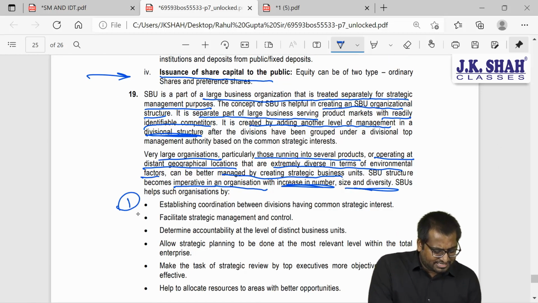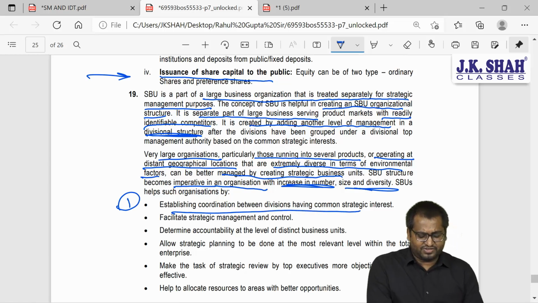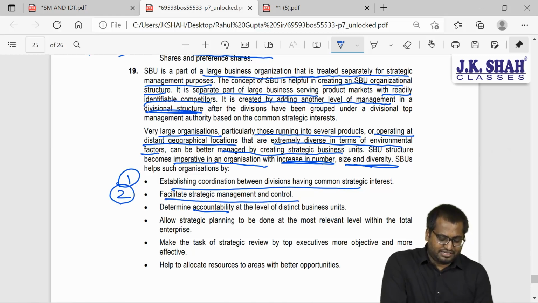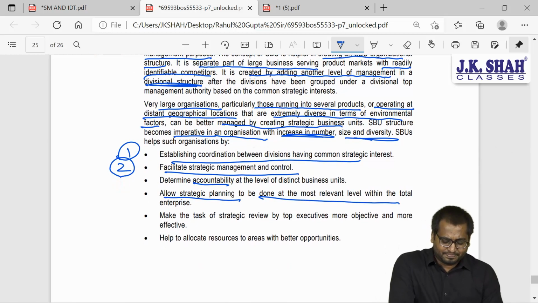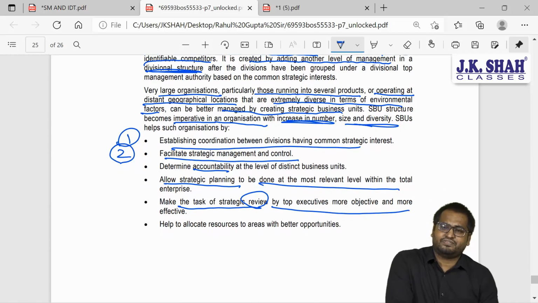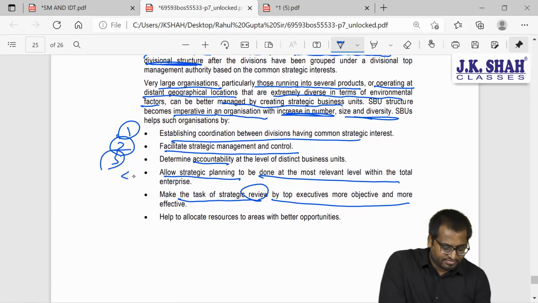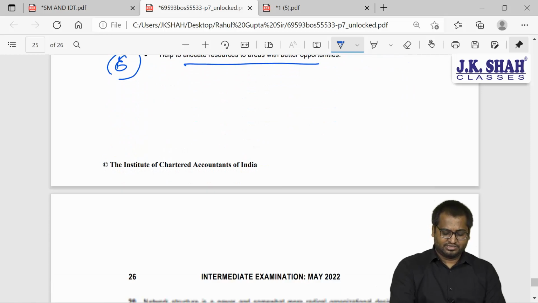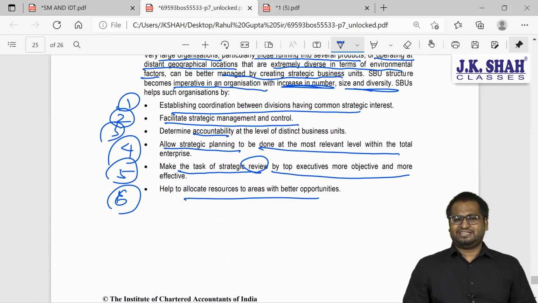So these are the advantages, guys. Coordination between divisions having the same common interest, facilitates management and control, accountability, allows strategic management to be done at the most relevant level, makes the task of strategic review by the top executives more objective and more effective, helps to allocate resources to areas with better opportunity. So these were your advantages.